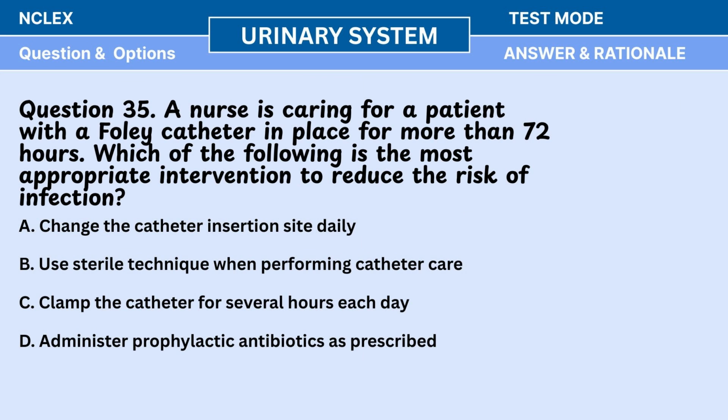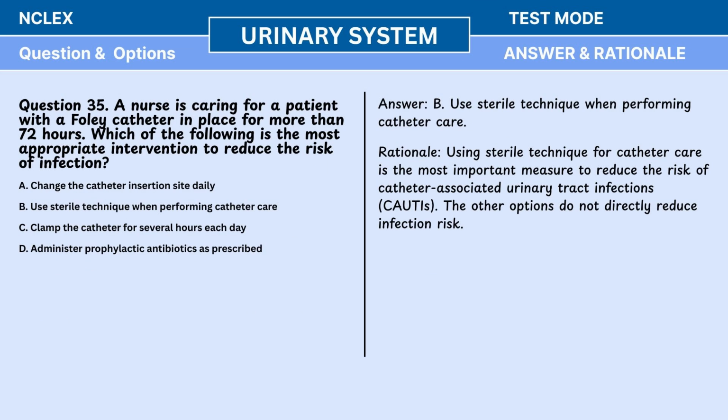Question 35. A nurse is caring for a patient with a Foley catheter in place for more than 72 hours. Which of the following is the most appropriate intervention to reduce the risk of infection? A. Change the catheter insertion site daily. B. Use sterile technique when performing catheter care. C. Clamp the catheter for several hours each day. D. Administer prophylactic antibiotics as prescribed. Answer. B. Use sterile technique when performing catheter care. Rationale. Using sterile technique for catheter care is the most important measure to reduce the risk of catheter-associated urinary tract infections, UTIs. The other options do not directly reduce infection risk.